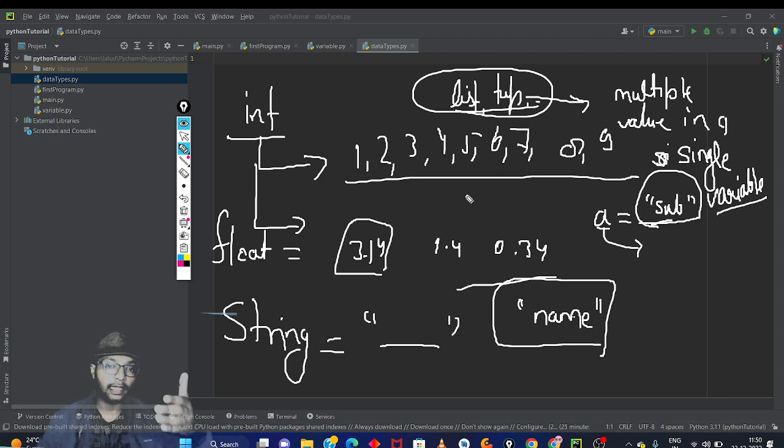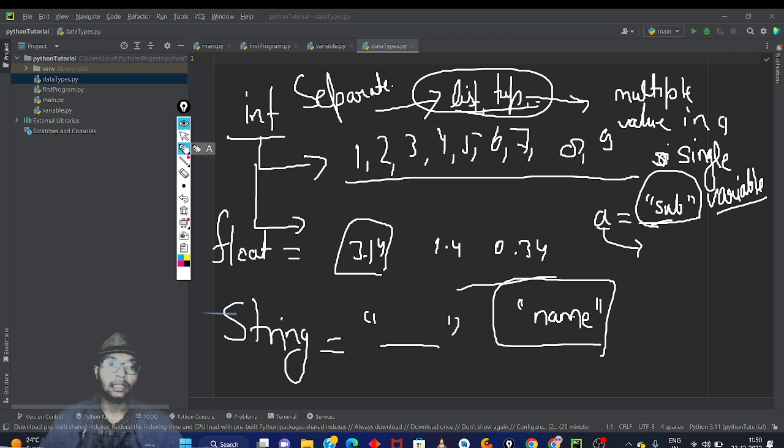In this video, we are going to say int, float, string, the basic data types we are going to use in the upcoming videos. We will learn about the others in separate videos. Okay, so let's see some examples.